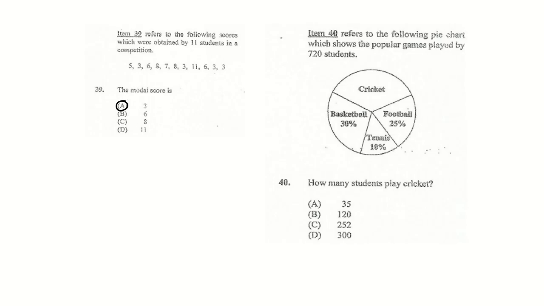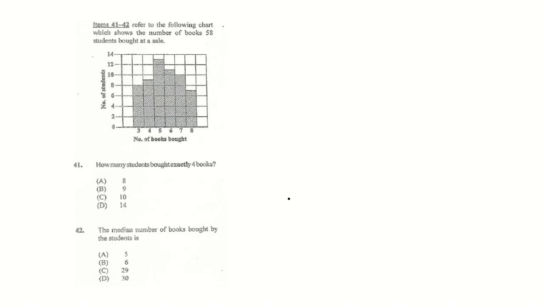Item 40 refers to the following pie chart, which shows 720 students. How many students played cricket? This is 35%. This is a repeated question. It was 252. Then this one, how many students read exactly 4 books? We have, this is 11. So 11, hold on. No, no, no, that's not 11, that's 9. 9 students read exactly 4 books.